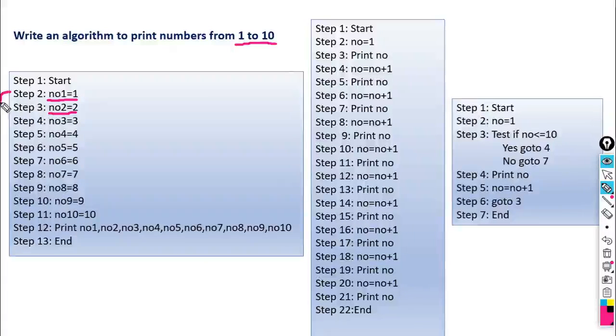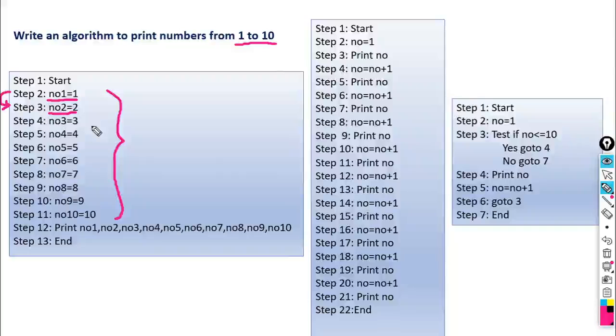Next, it will execute the next consecutive statement, that is step number 3. So it will assign value 2 to variable no2. Like this, no3 is equal to 3, no4 is equal to 4, then 5, 6, 7, 8, 9, 10. So we used 10 different variables for these 10 numbers. You can take different variable names to assign these 10 values.